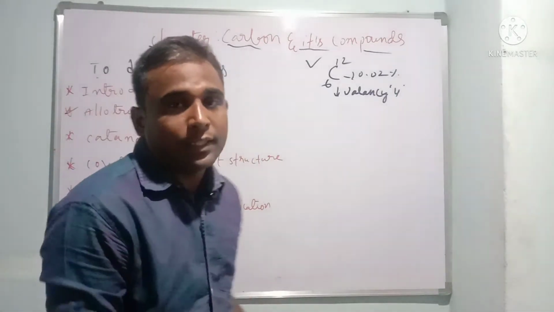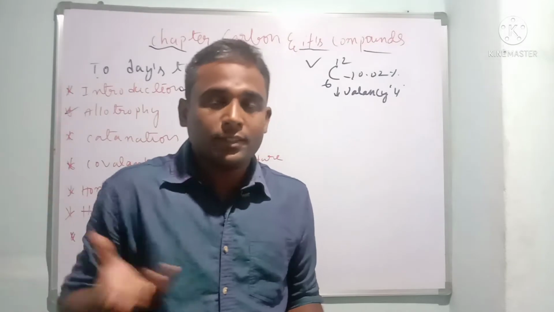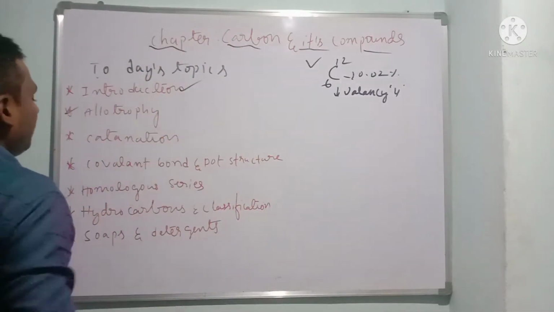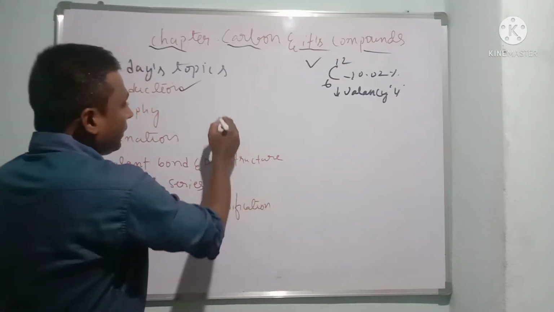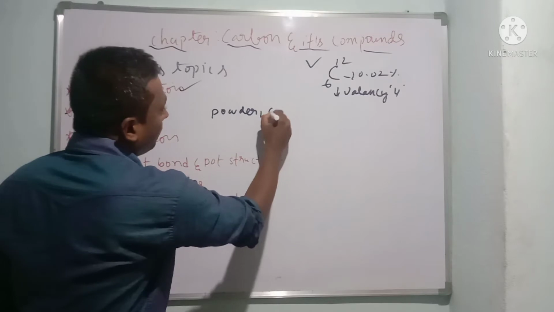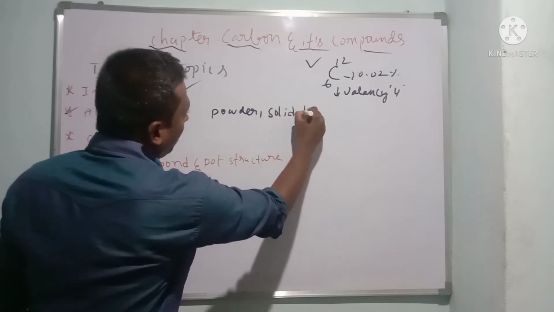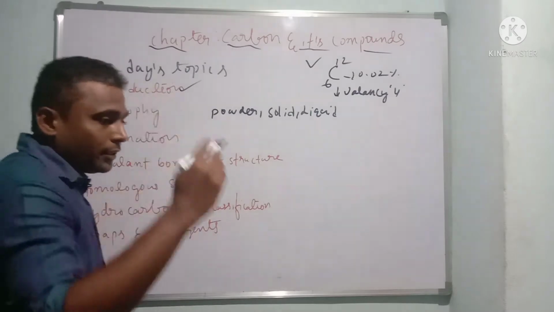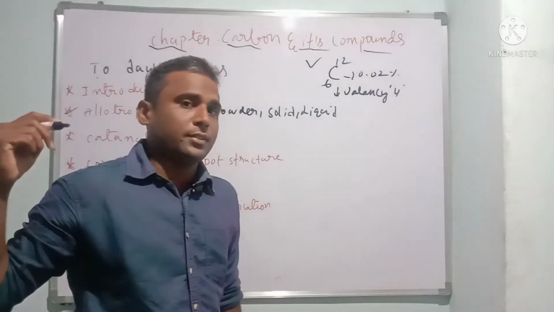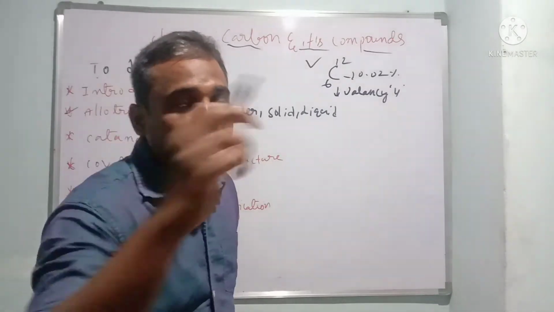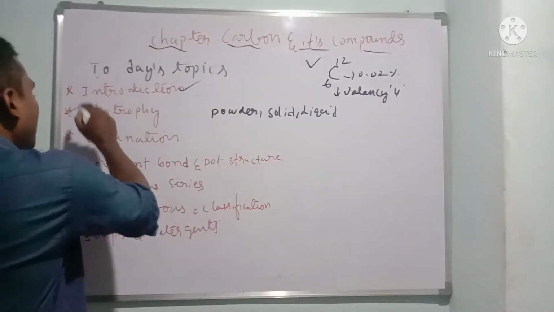Just as water is available in liquid, solid and gaseous forms, in the same way carbon is available in different states. I can say it in a better sentence: different forms of carbon is called allotropy.